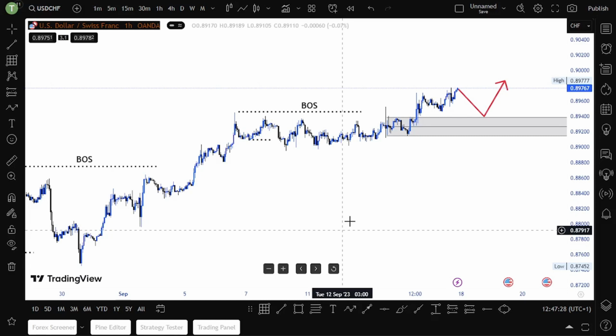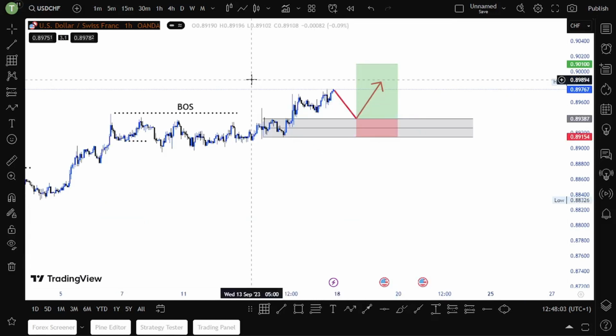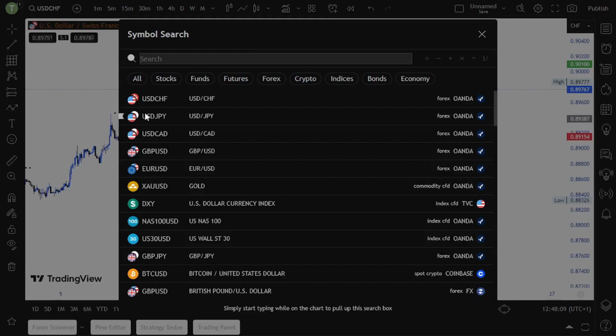I always aim for a 1 to 3 risk reward ratio. That is my view on US dollar CHF, guys. Now let's look at gold. Gold, we are already done. So let me not go back. Gold, we are already done. So now let's look at